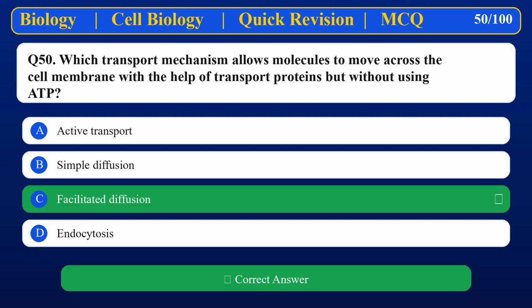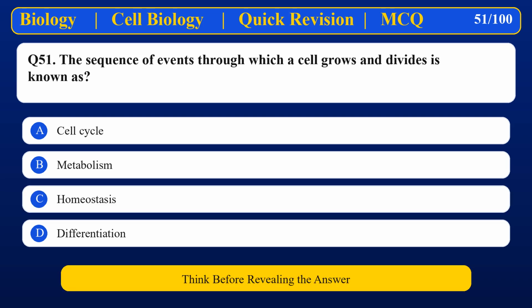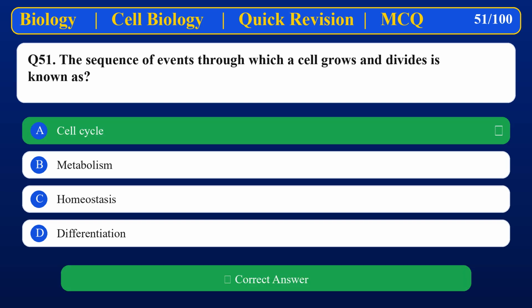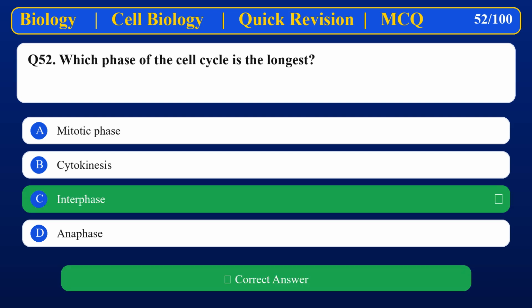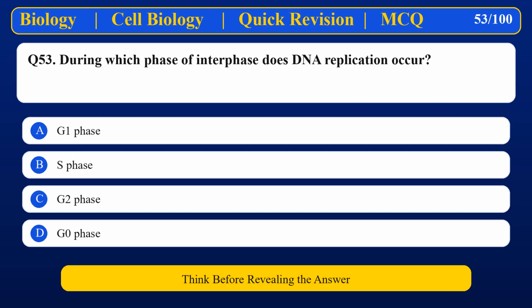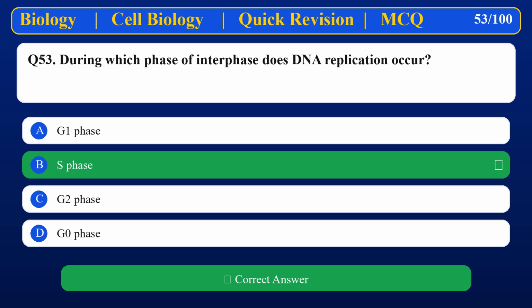Facilitated diffusion. The sequence of events through which a cell grows and divides is known as Cell cycle. Which phase of the cell cycle is the longest? Interphase. During which phase of interphase does DNA replication occur? S phase.